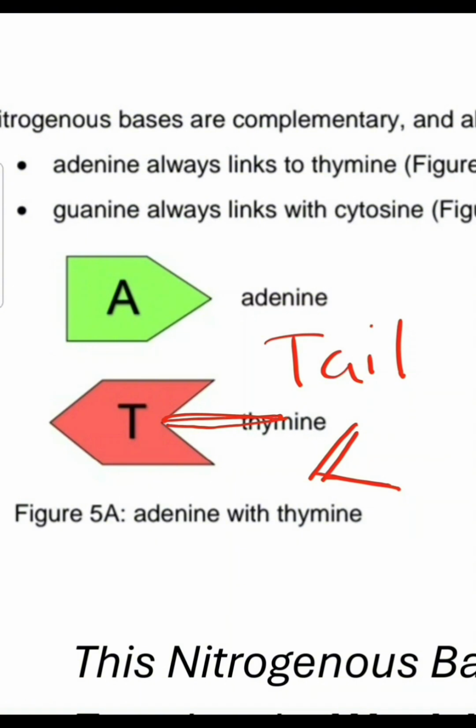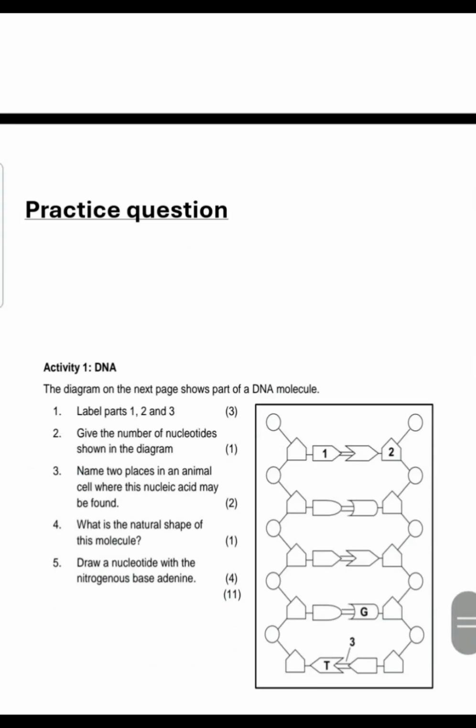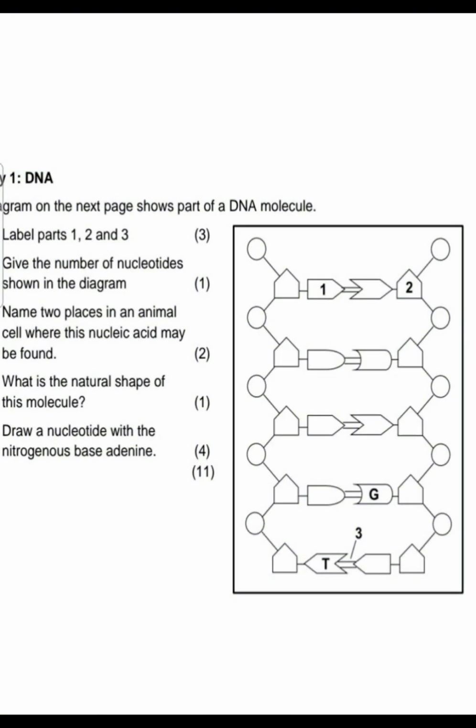Then it's obvious that the other would be adenine. I know this is totally rubbish, so you can ignore it if you want, but I hope it helps. So let's move on. This would be adenine.